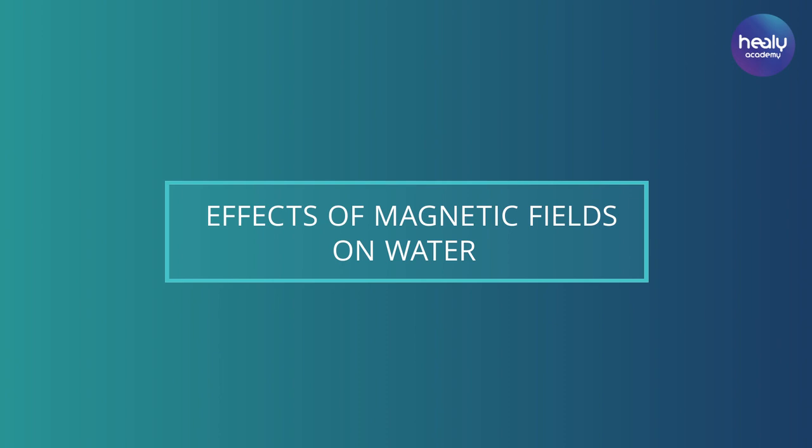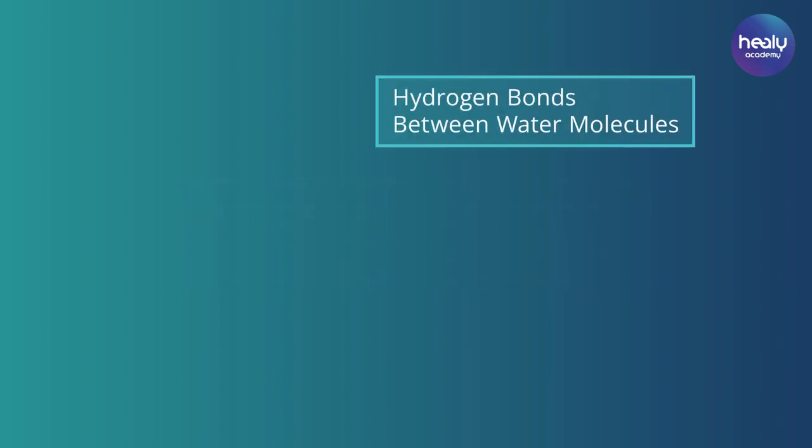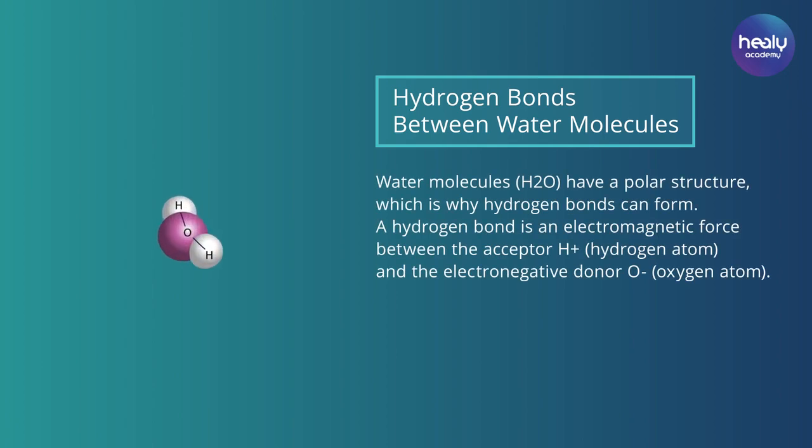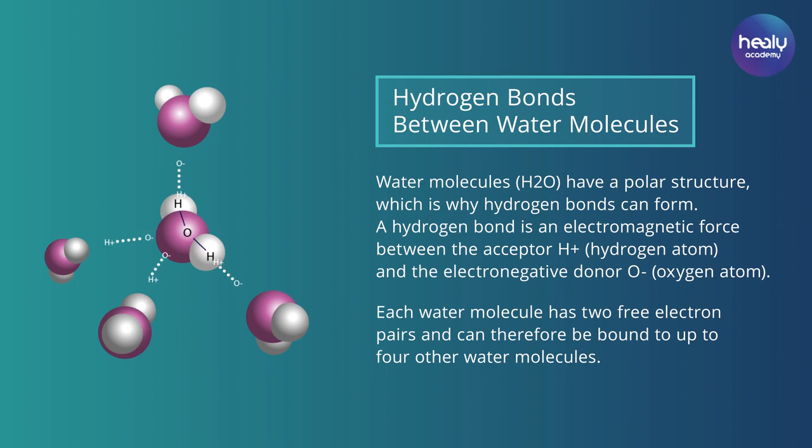Water. Effects of magnetic fields on water. A very prominent example of the influence of electromagnetic fields is in connection with water molecules. Hydrogen bonds between water molecules. Water molecules consist chemically of one oxygen donor atom that has a negative charge and two hydrogen atoms, acceptors, which have a positive charge. Because of this polar structure, the water molecules are able to form hydrogen bonds. This structure lends them remarkable electrochemical properties.